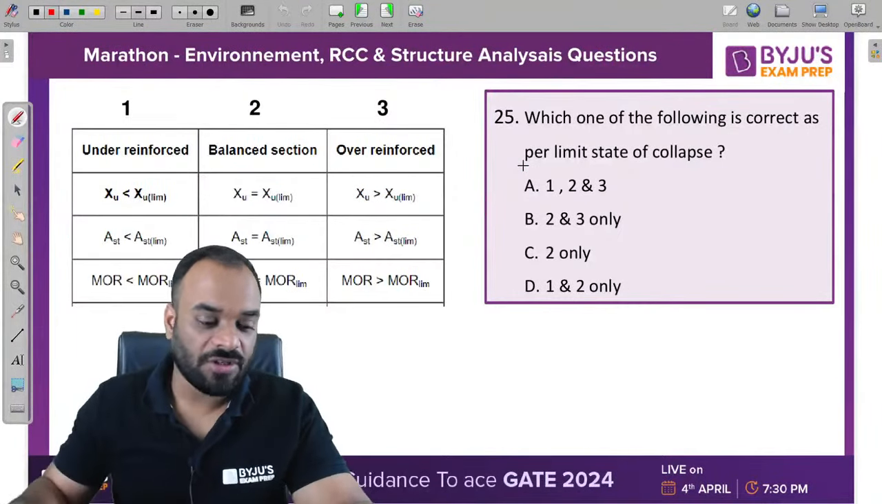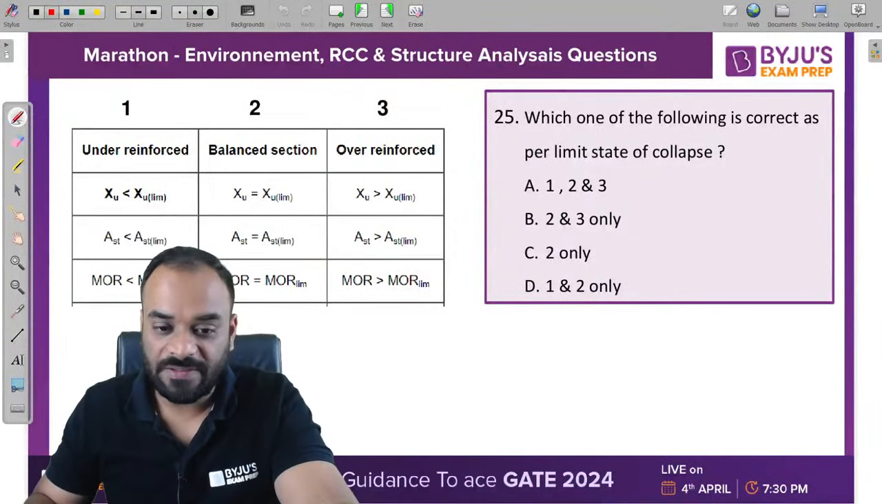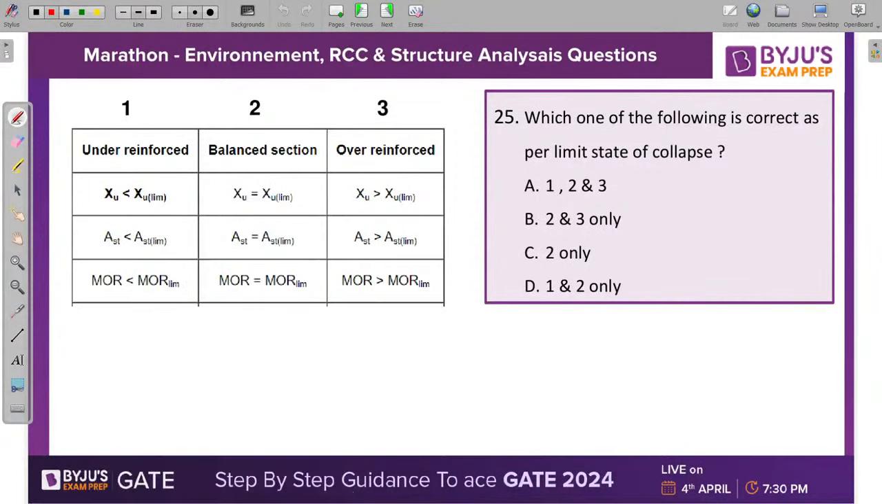Let's move to the next question. Let me hide myself so that you can see the option properly. Okay, I'm hiding myself, guys, so that you can see this particular option properly. Yes, Anubhav. Tell me the answer for this one. Which one of the following is correct as per the limit state of collapse?